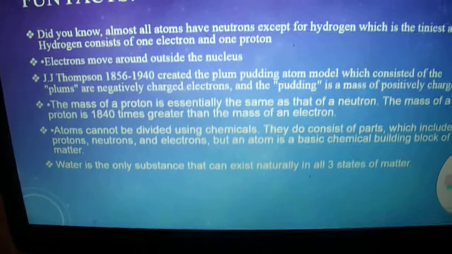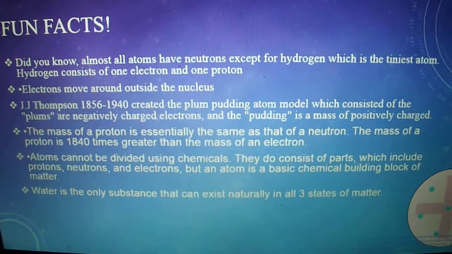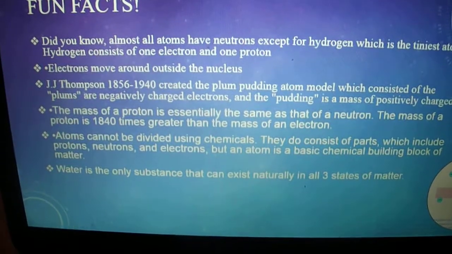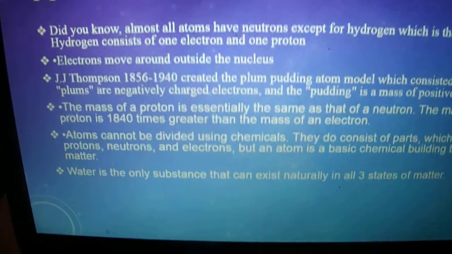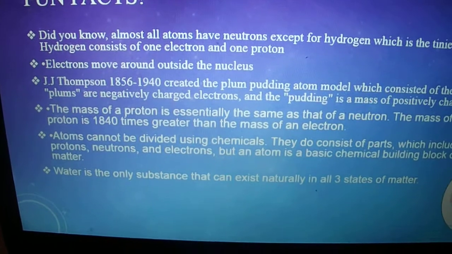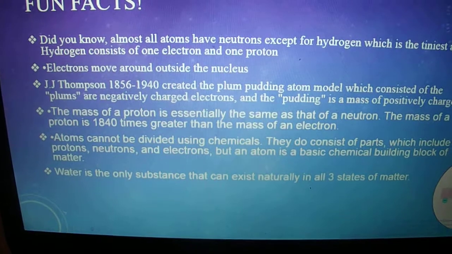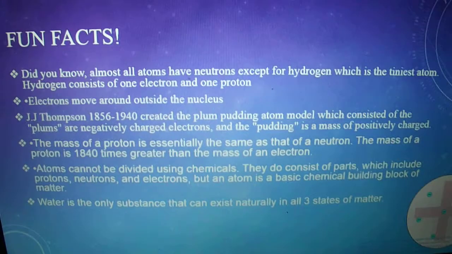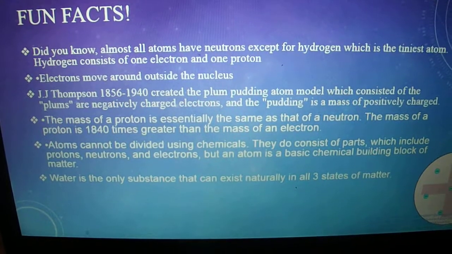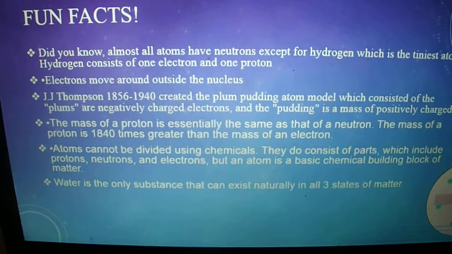Also, fun facts, did you know that almost all atoms have neutrons except for hydrogen, which is the tiniest atom? Hydrogen consists of one electron and one proton. Electrons move around outside the nucleus. J.J. Thomson, 1856 to 1940, created the plum pudding model, in which the plums are negatively charged electrons and the pudding is the mass of positive charge. The mass of a proton is essentially the same as that of a neutron. The mass of a proton is 1,840 times greater than the mass of an electron.